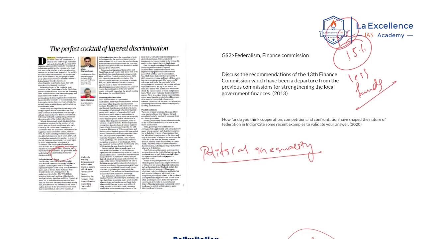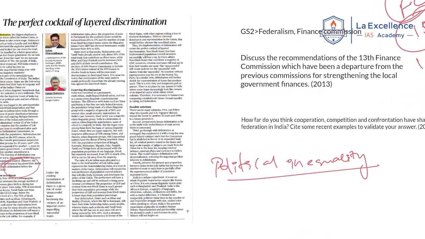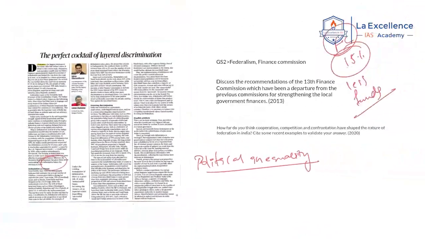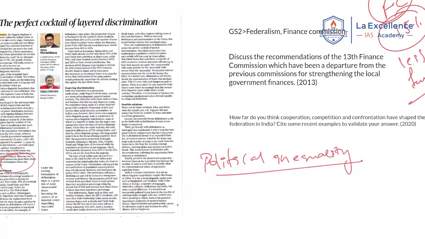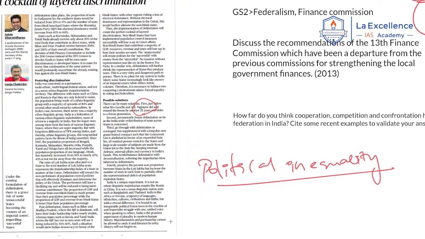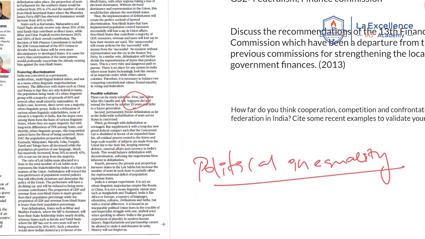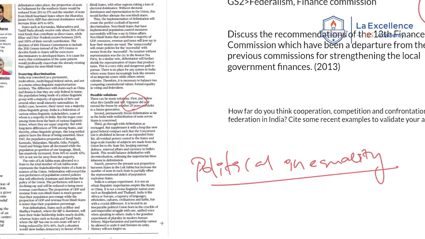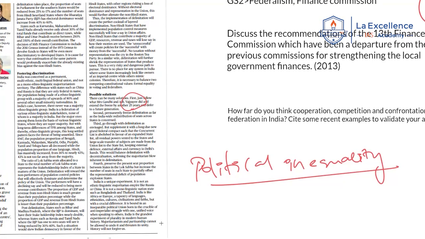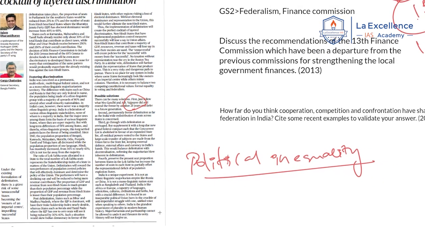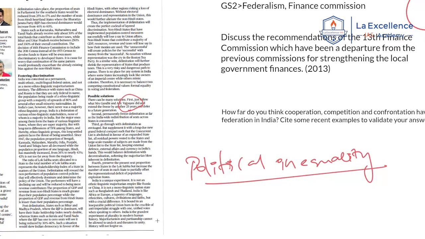Now, in this context, the author suggested certain solutions to avoid this problem. Now, the author is saying that there is a need of either extending this delimitation process for the next 25 years and freezing this process of delimitation. This is one of the suggestions that the author is giving. The other suggestion is that you may freeze the allocation of seats in the Lok Sabha, but continue the delimitation process of territorial boundaries within the states.